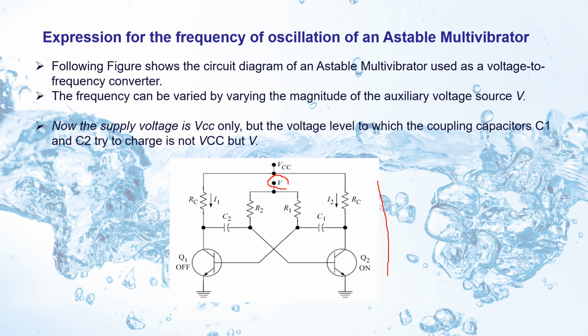Now the supply voltage is VCC only, but the voltage level to which these coupling capacitors C1 and C2 try to charge is not VCC now, but they are charged to a maximum voltage of this V. Why? Because these two coupling capacitors are connected to an auxiliary voltage source V instead of VCC.